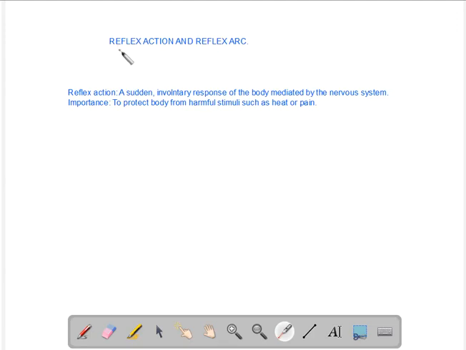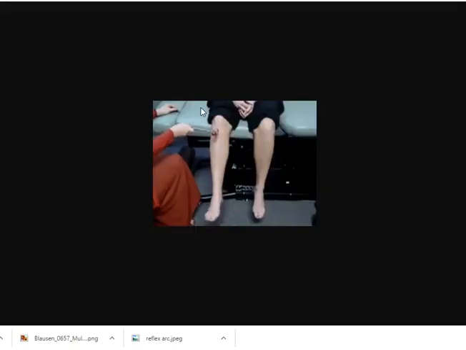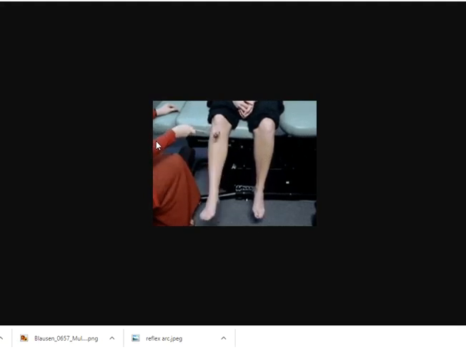This session is about reflex actions and reflex arc. And in this session we'll try to understand what reflex actions are and what is a reflex arc. In order to do that, let us first of all watch a couple of reflex actions here. And so here what you see on your screens at the moment is called a knee-jerk reflex.